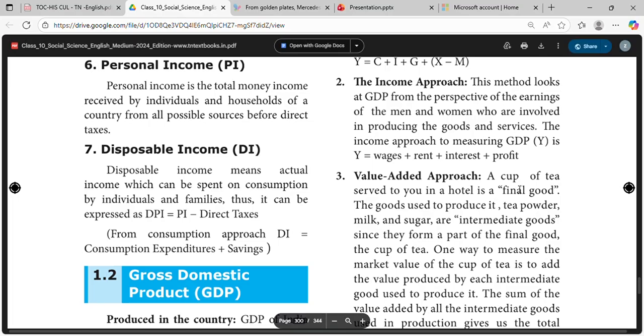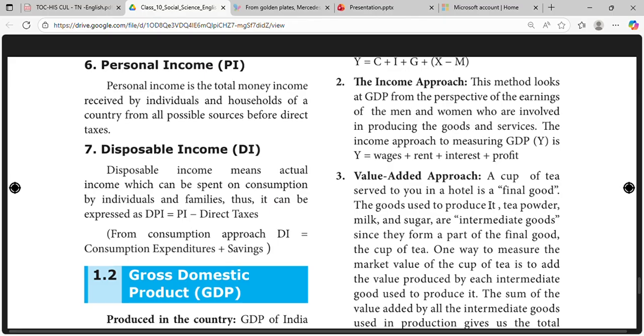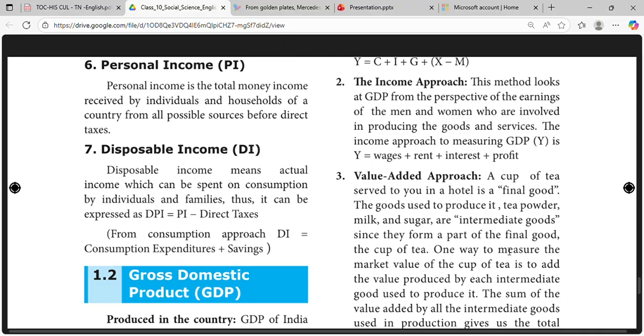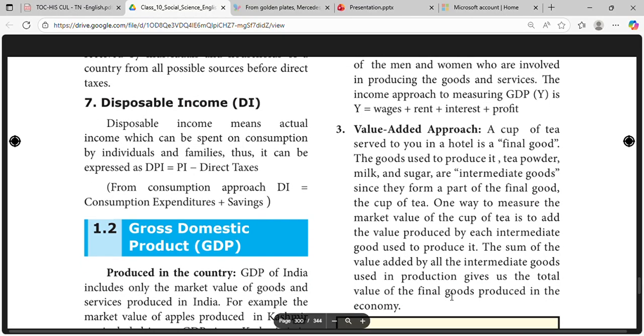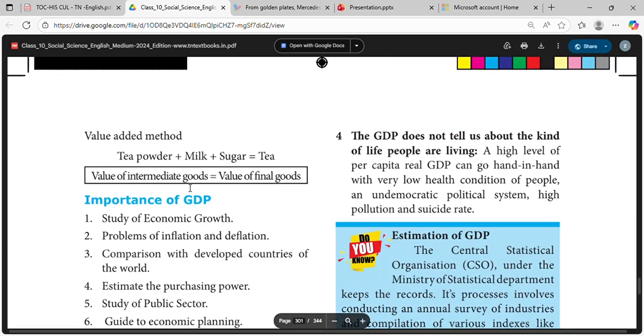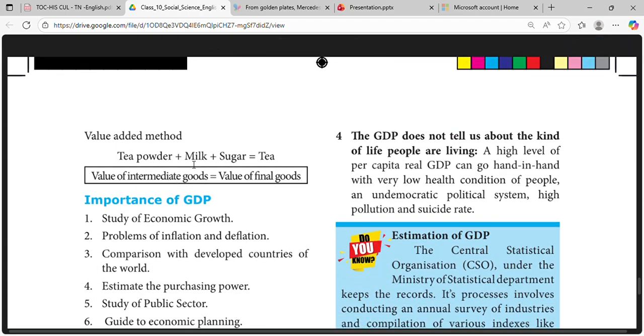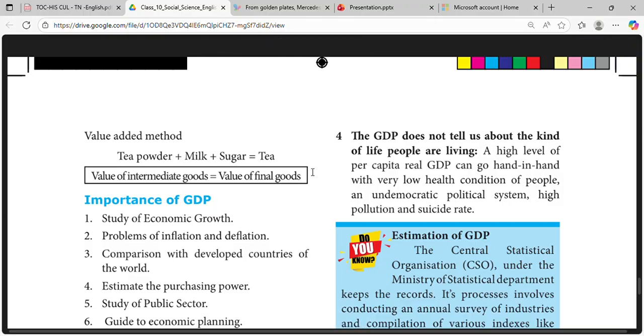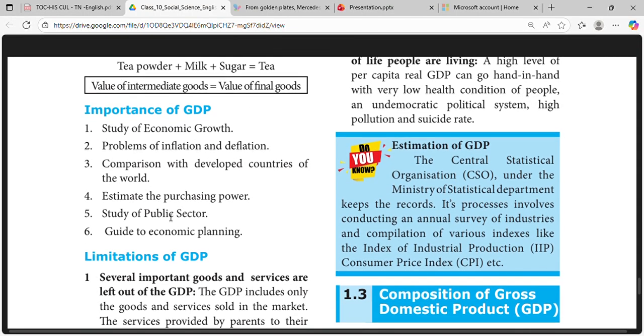Value added approach: a cup of tea served in your hotel is a final good. The goods used to produce tea, powder, milk and sugar, are intermediate goods since they form a part of the final good. A sum of the value added by all the intermediate goods used in the production gives us the total value of the final goods produced in the economy. So tea powder plus milk plus sugar is equal to tea. Value of intermediate goods is equal to value of final goods.